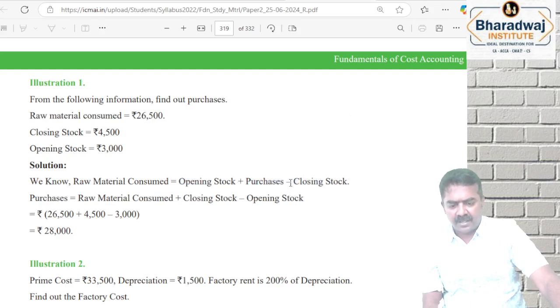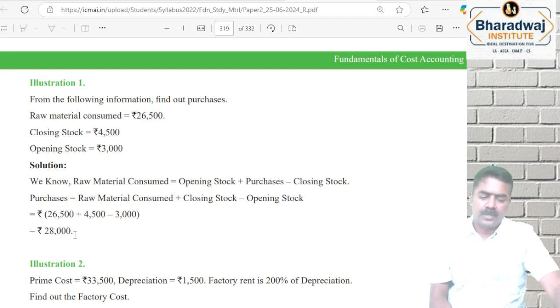Raw material consumed is opening stock plus purchases minus closing stock. If you change sides, minus will become plus and plus will become minus. So purchases will be raw material consumed plus closing stock minus opening stock. Apply it, and how much do you get? 28,000.